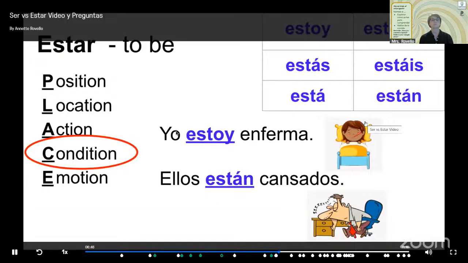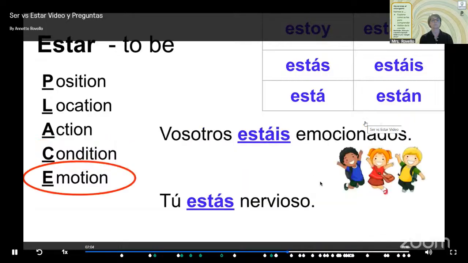So my two examples are yo estoy enferma. Oh, pobre. Pobrecita. And then ellos están cansados. Enferma, cansados. Sick, tired. And then finally, with emotion, we're going to use estar. Our two examples are vosotros estáis emocionados.